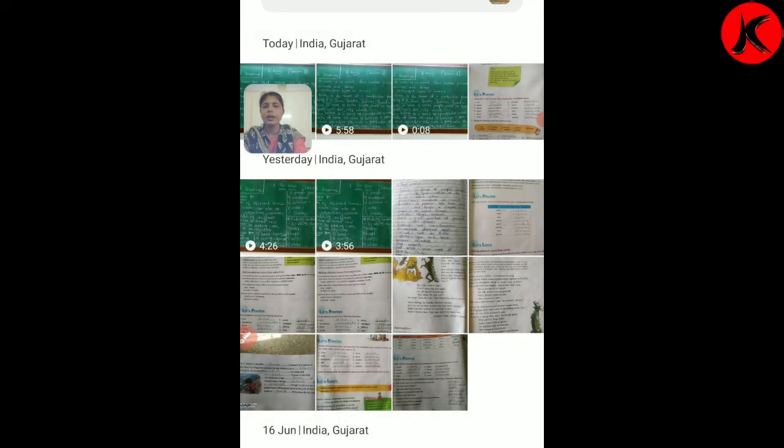Now come to the next number 2, proud. In this word we have added Y and we have derived a new word proudy. So proudy, an abstract noun, is made here, proudy from proud.